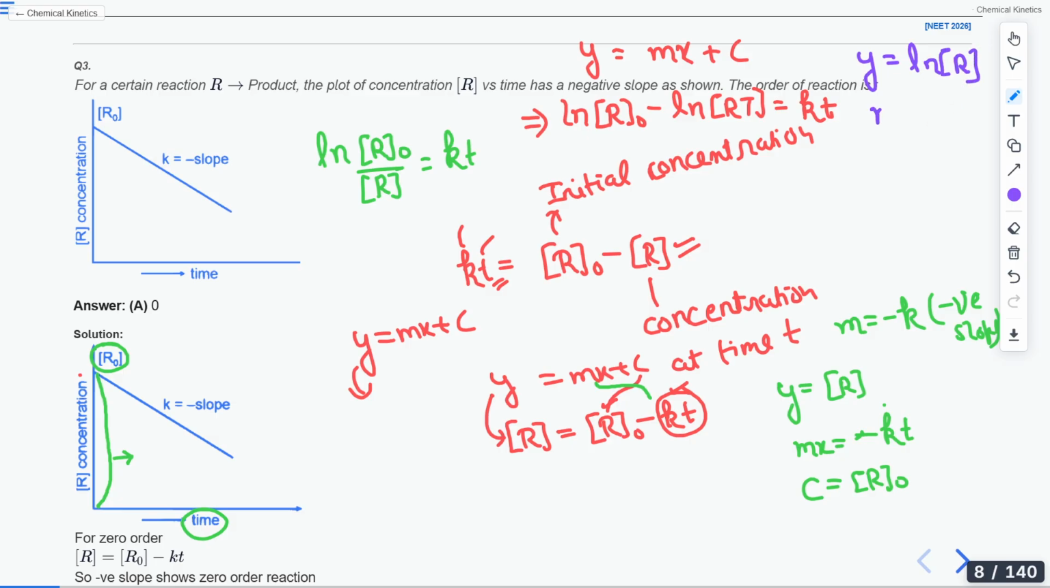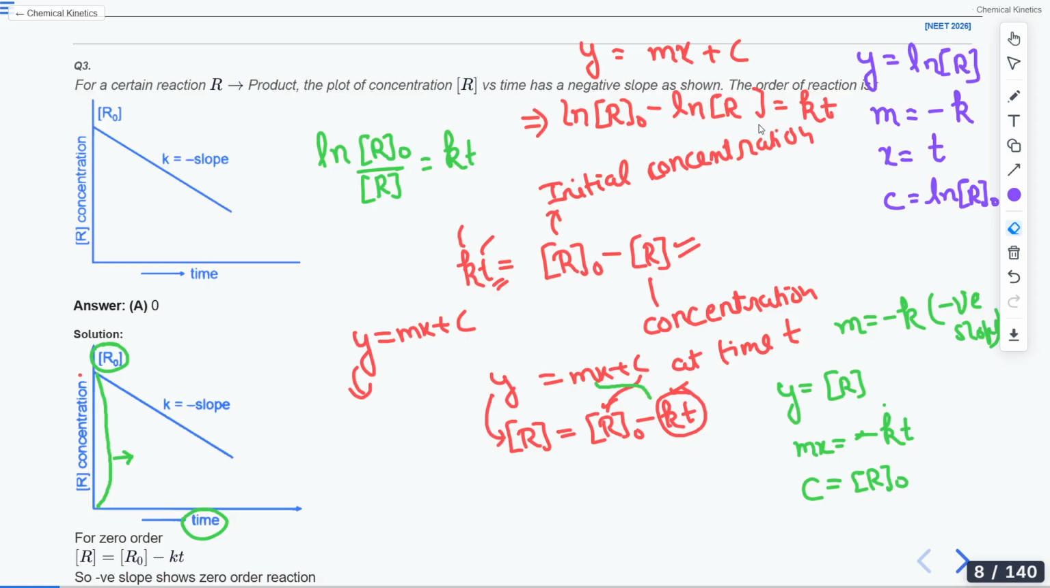Okay, and m will be equal to minus k. Then x will be equal to time, and c will be equal to ln R naught. So this is for the first order reaction.